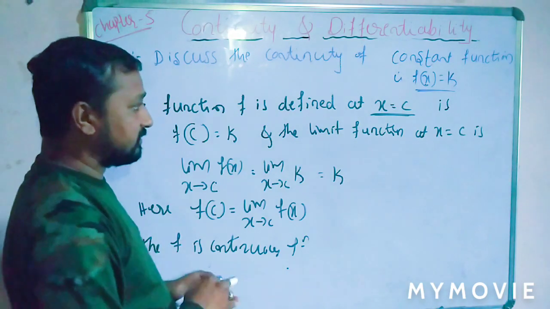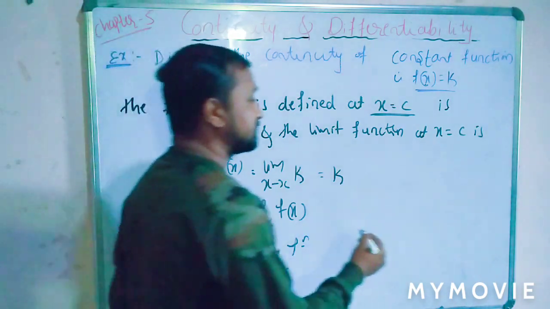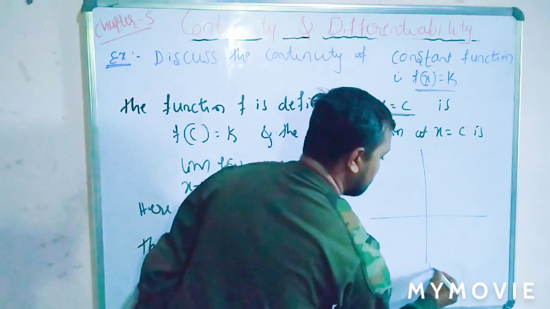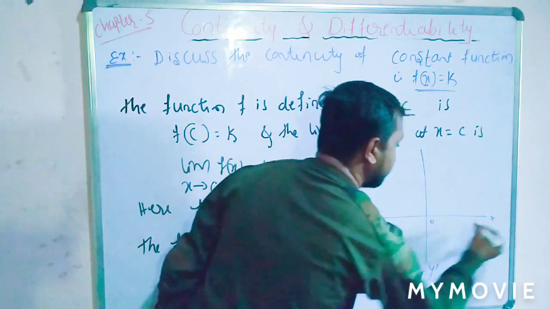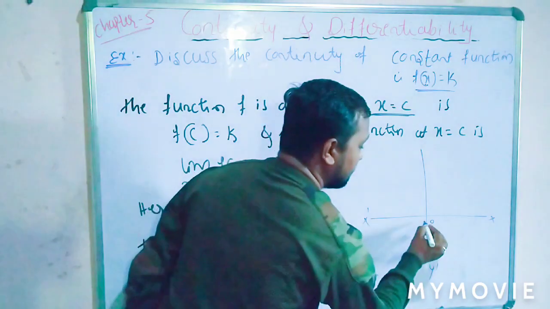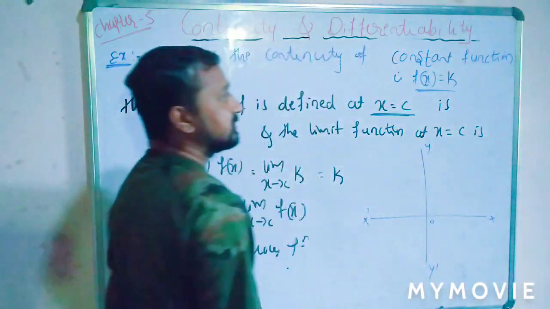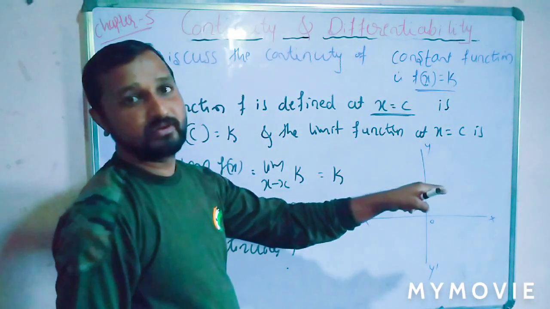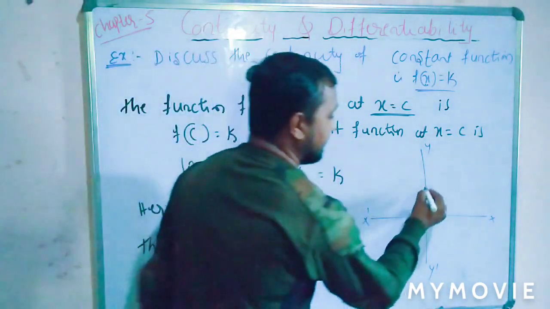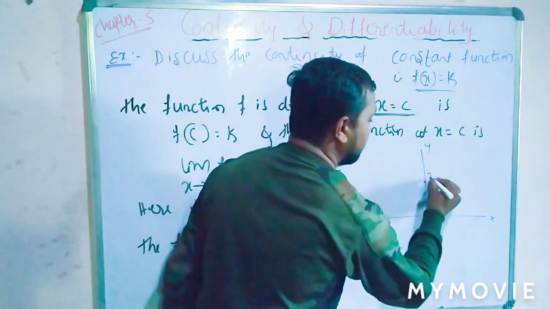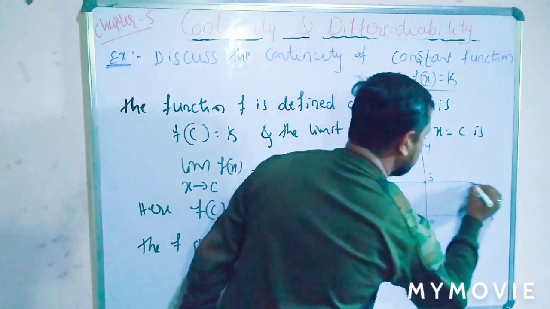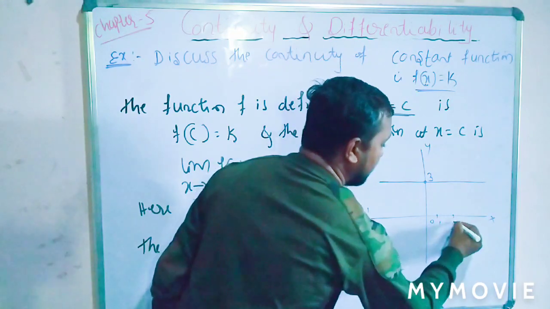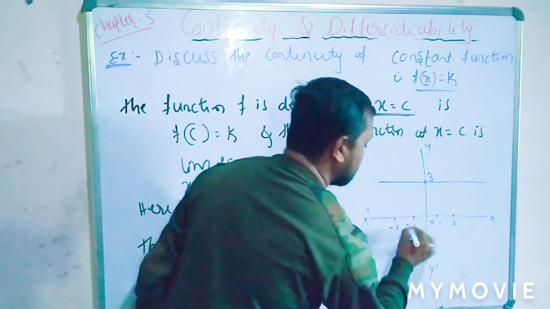So the graph of this function, we already know that. This is our x-axis, x dash and x, and this is our y-axis, y dash and y. A constant function is nothing but some constant value, so I can take it as 3. So the graph of this function should be like this, taking x equal to 1, 2, x equal to -1, x equal to 2.